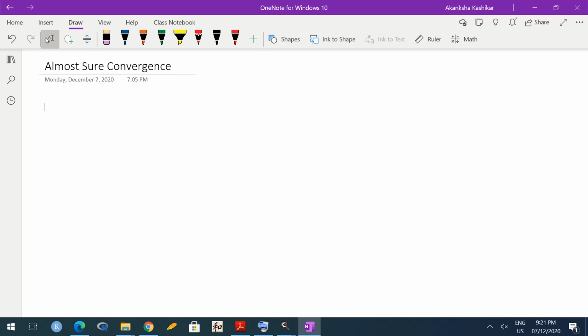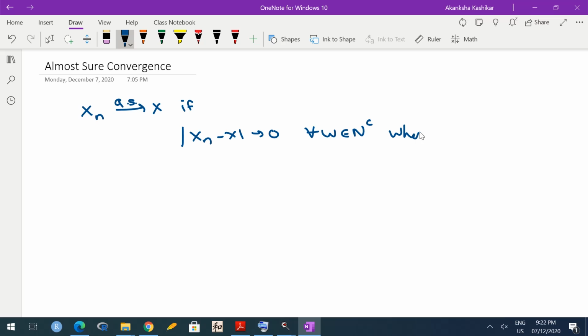Hello everyone. So today we'll see some properties of almost sure convergence. Let me revise the definition. We say that a sequence of random variables Xn converges to a random variable X almost surely if modulus of Xn minus X goes to 0 for every omega in N complement, where N is such that probability of N is 0.